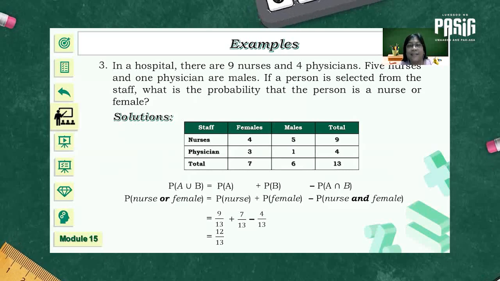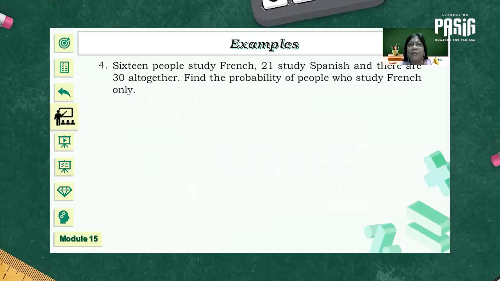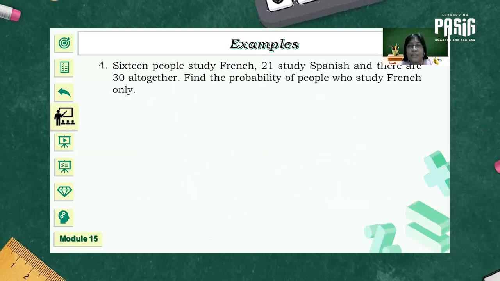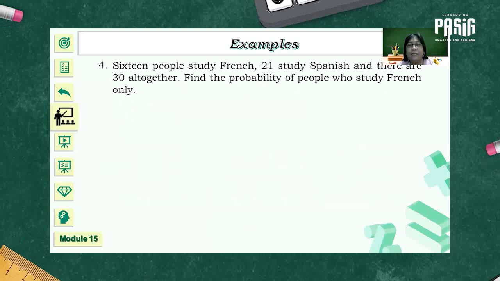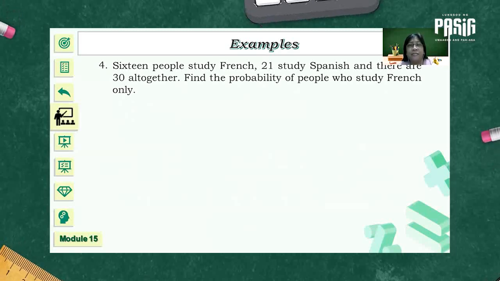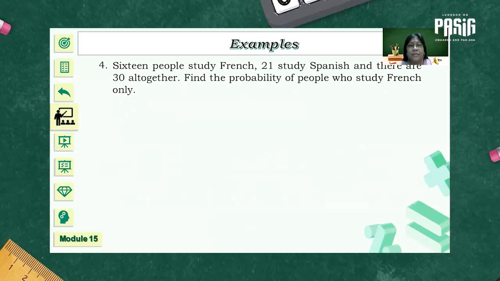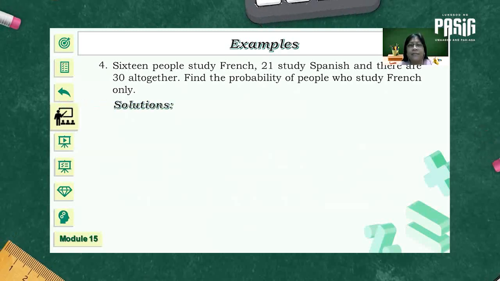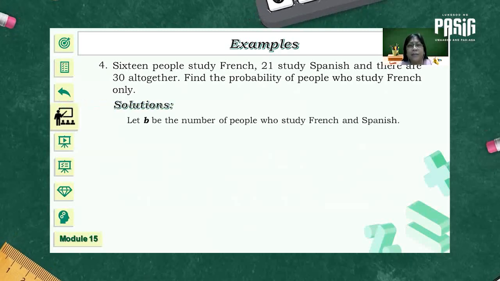I hope it's clear. The last example, 16 people study French, 21 study Spanish, and there are 30 altogether. Find the probability of people who study French only. To solve this kind of problem, we need to use some representation. Let B be the number of people who study French and Spanish.